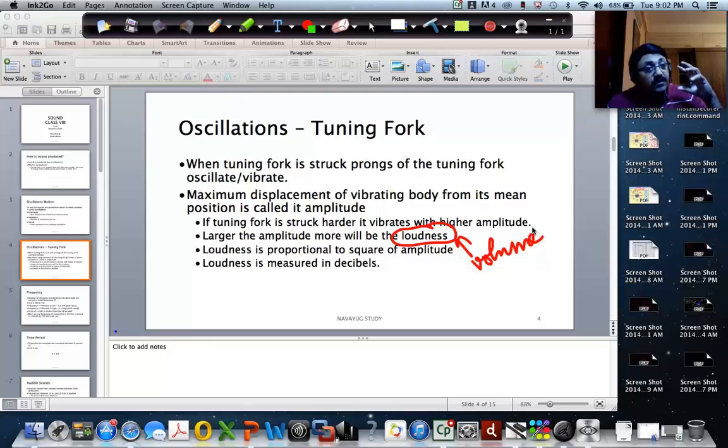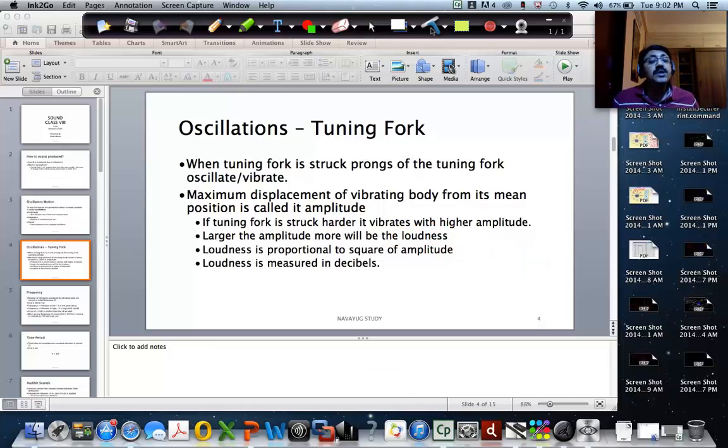So when there is more amplitude, there is more loudness or more volume in the sound. Even when you look at the vocal cord, when you have a higher volume, you can feel the vibration more because there's a higher amplitude of vibration.